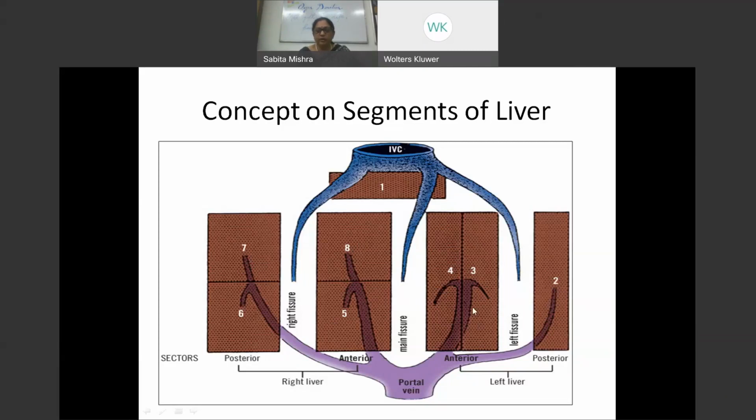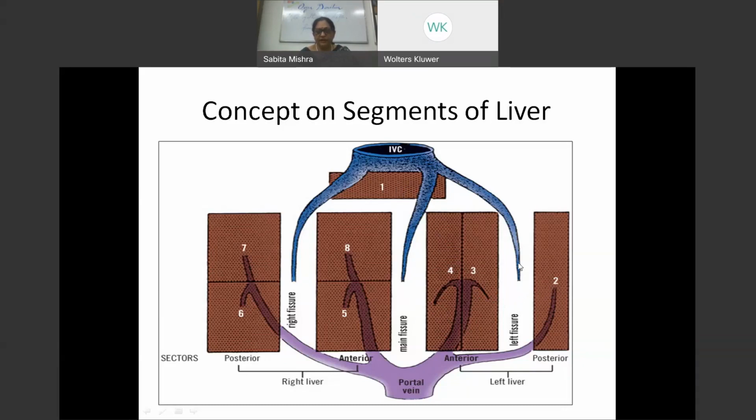So we now have each of these supplying one segment, and each has a number. The caudate lobe is called number 1. Then the lateral extreme of the liver is called number 2. As we go in a clockwise direction, we have number 3. And this is called number 4, which is actually the quadrate lobe. So above the quadrate lobe, we have the caudate lobe. So this is the quadrate lobe, which is number 4. Between 2 and 3 lies the hepatic vein.